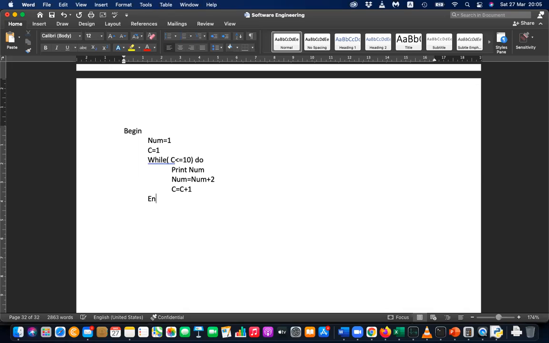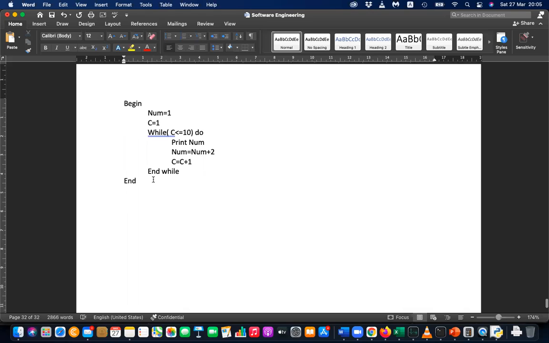then the while will end. So you can say end while, right? End while, and then you can stop the program or end the program. So this is how you write the pseudocode related to this. And there's another way. This is method 1, right? So please write method 1. And this is called method 1.